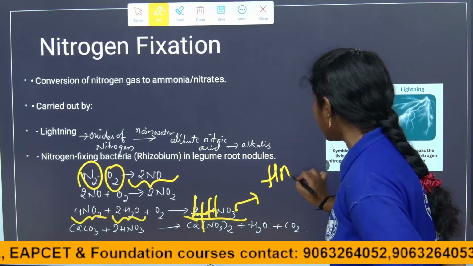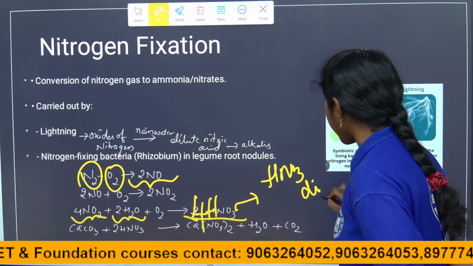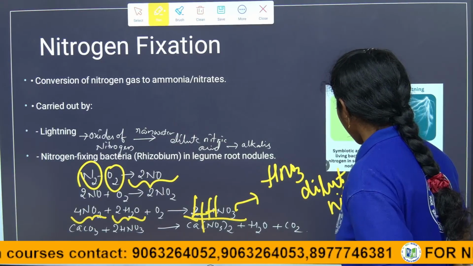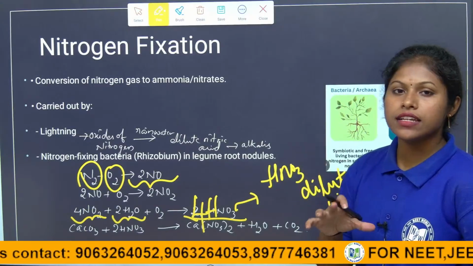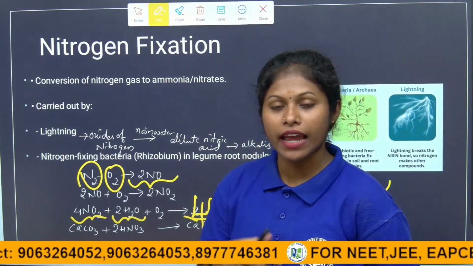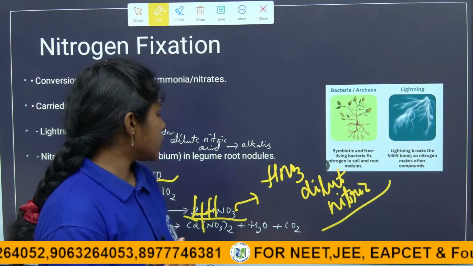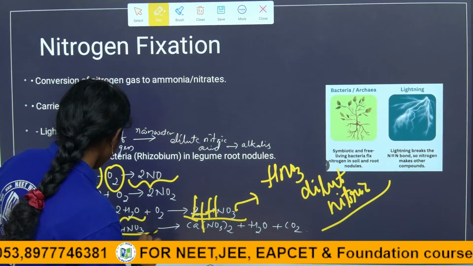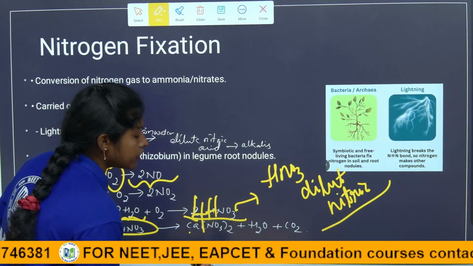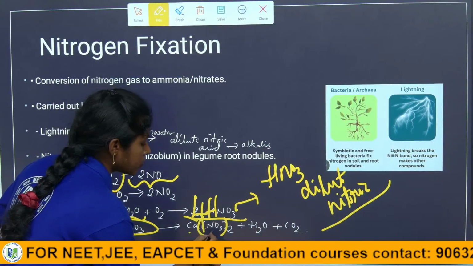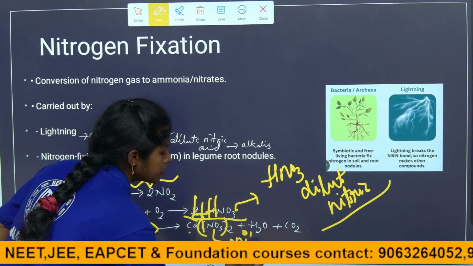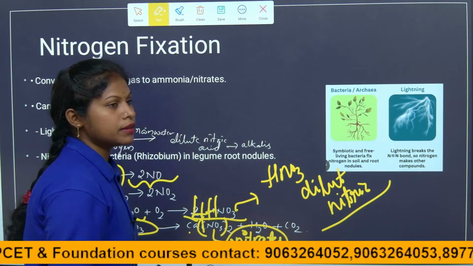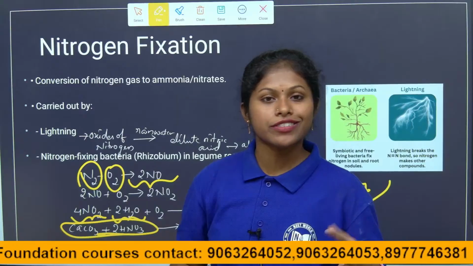What is it? HNO3 means dilute nitric acid. When this dilute nitric acid falls onto the alkalis... Alkalis are what, children? The substances that, when they react with acid, form salts. So they convert the alkalis into salts, NO3. NO3 means nitrates. So thereby the soil will be rich in nitrates.